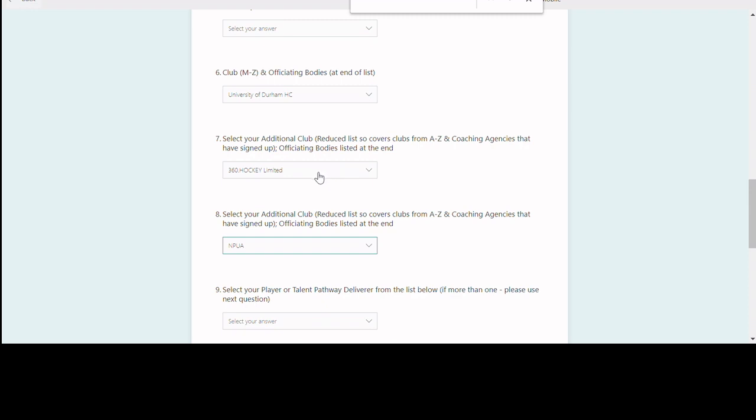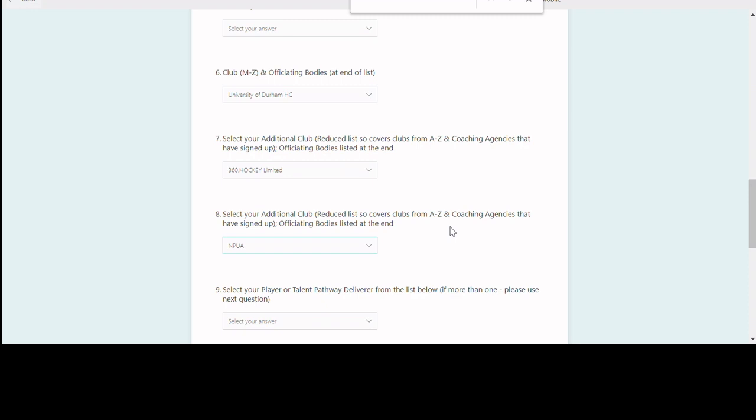The coaching agencies only appear in the second and third drop downs. The umpiring associations, they appear in all 3 drop downs, but in the final drop down it's only the regional and national bodies that appear. And this is simply just to do with managing the amount of information that's going into each of these forms to try and make this form flow as smoothly as possible and not take forever.